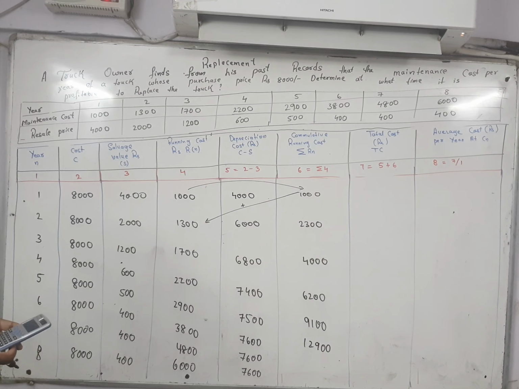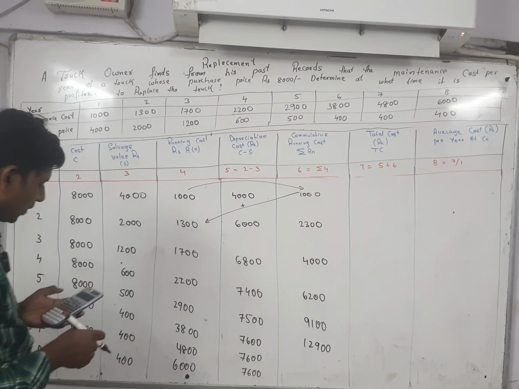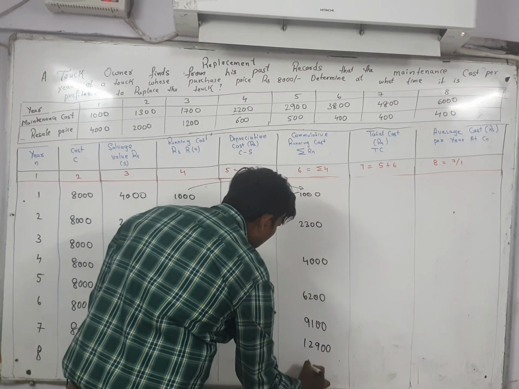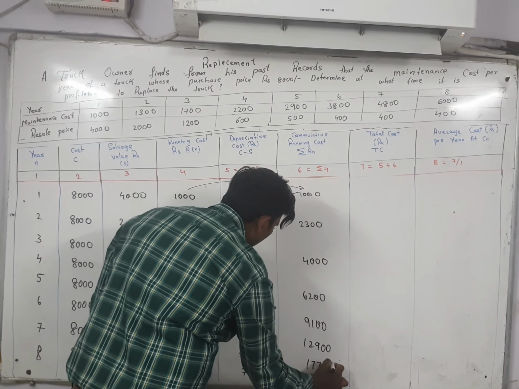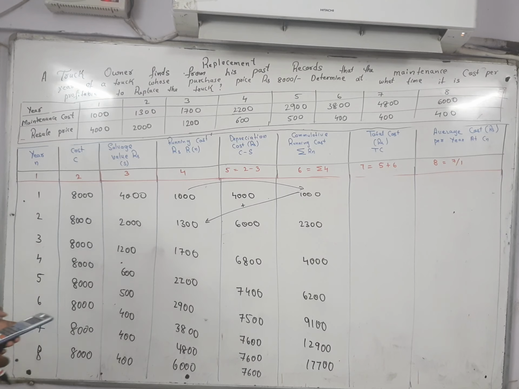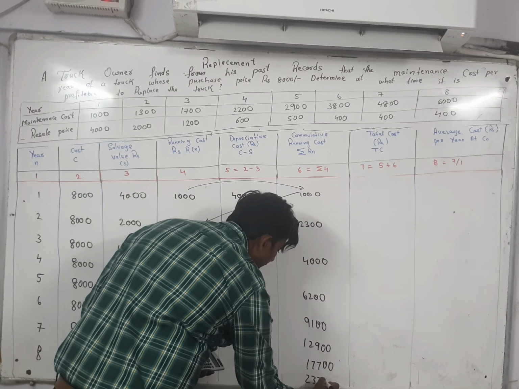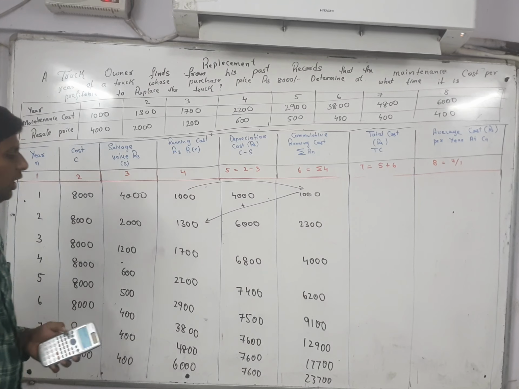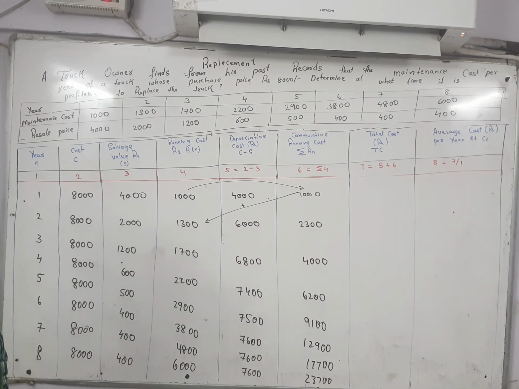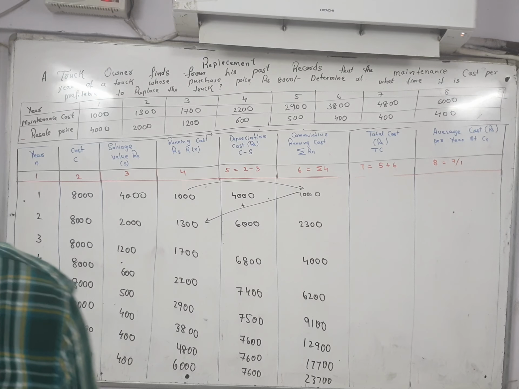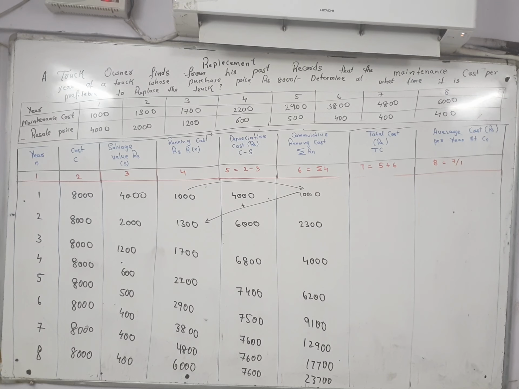Then 12900 plus 4800 is 17700. Then 17700 plus 6000 is 23,700. Like this I got. So this is the cumulative of 4.